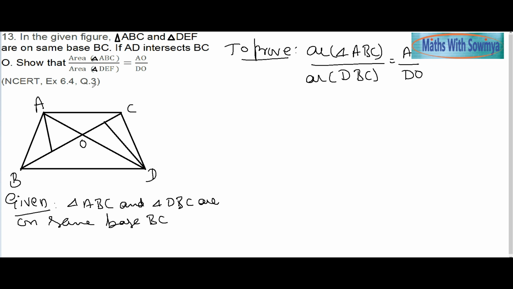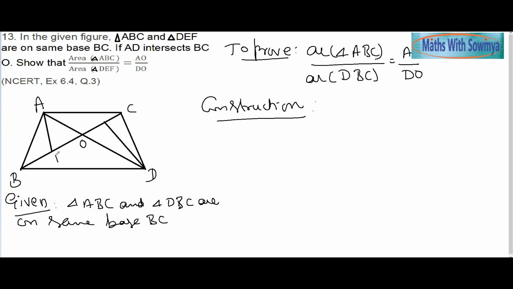Now, this is the question which is NCERT exercise 6.4, question number 3, that I have taken. So in this question, what are we going to get? Here it is given a figure where ABC and DBC are two triangles standing on the same base BC and they intersect at O. We have to prove that the area of triangle ABC by DBC is equal to AO by DO. Now, for construction, we have just been given two triangles, that's it. So this is the construction which I am going to do now.